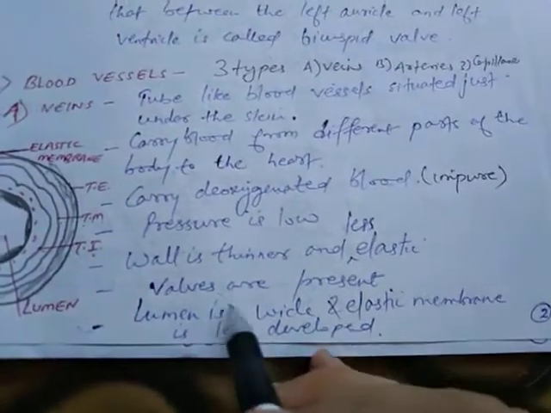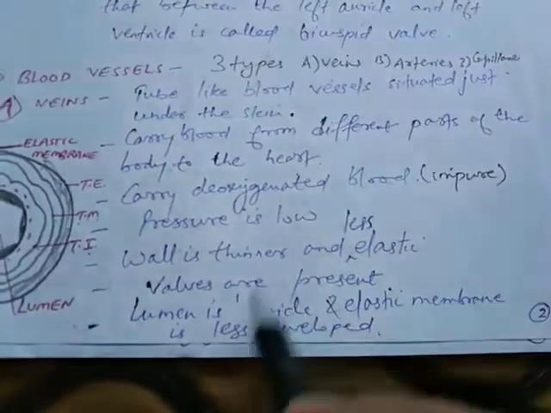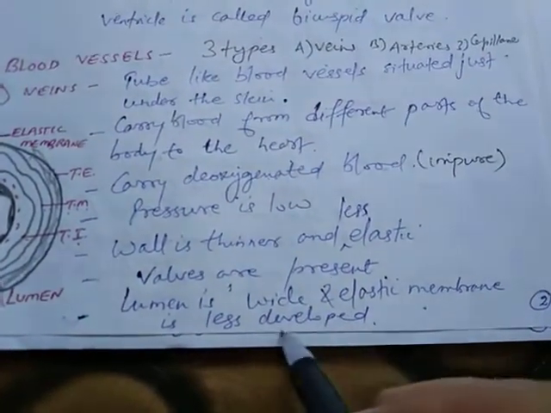In veins, valves are present. So the lumen is wide and the elastic membrane is less developed.